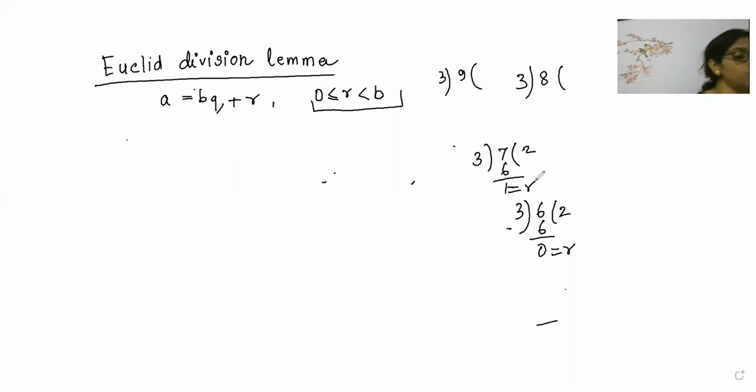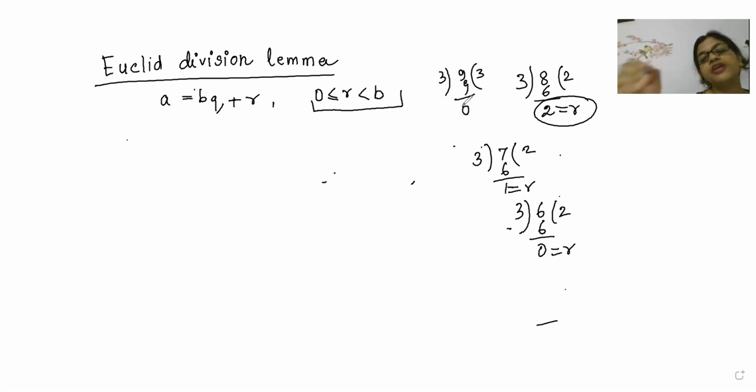Correct, Sudarshan, Ajay, all of you are correct. R can be 0, 1. But here, beta, 3 twos are 6, plus 2, so remainder is coming 2. So definitely remainder here is greater than 0, but less than 3. And the moment you write 3 threes are 9, again remainder is coming 0. So what all remainders are you getting here? Very good, you are telling the remainder you are getting is either 0, 1, 2, but it will never be 3.